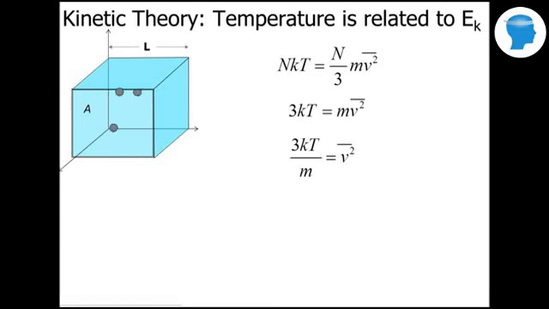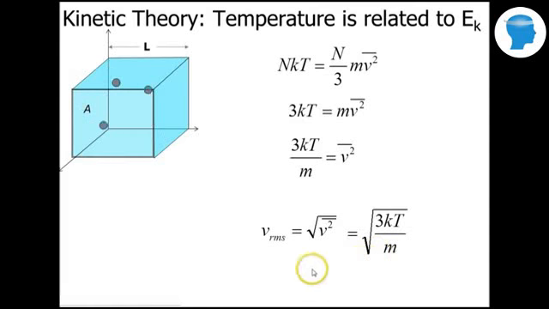Solving for the average speed squared, I get this, and so I needed to define this new term that I'm calling root mean square speed. That's what the RMS stands for, is equal to the square root of the average speed squared. So whenever you see a VRMS, that means root mean square speed, and the way you calculate it is first you square the speeds, then you find the mean, the average, and then finally you take the square root. And that will be equal to the square root of the quantity 3 times the Boltzmann constant times the absolute temperature in kelvins divided by the mass.